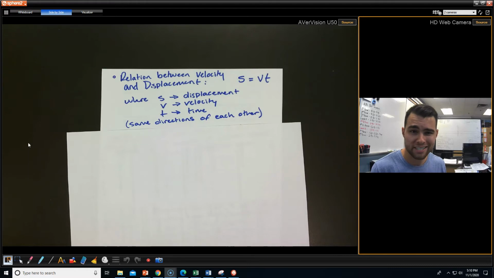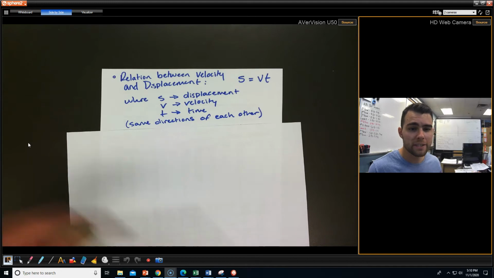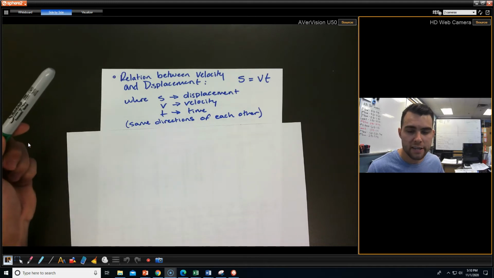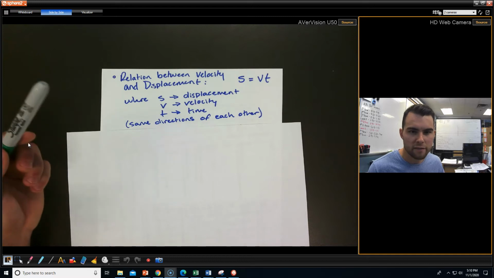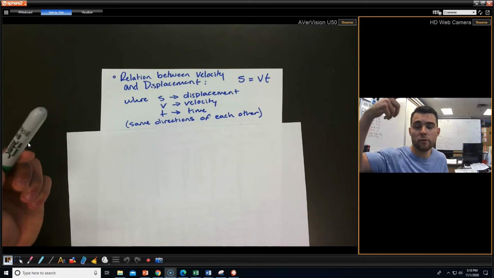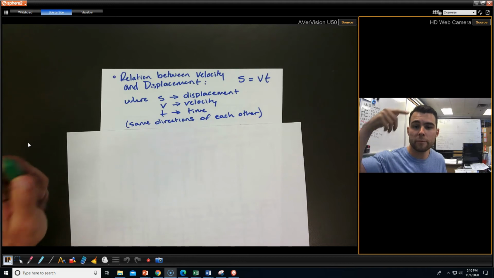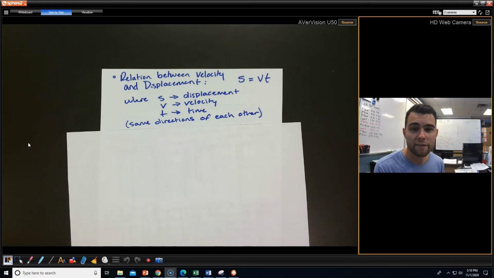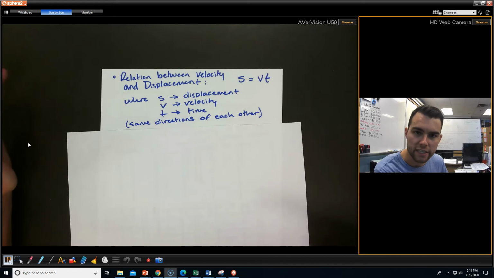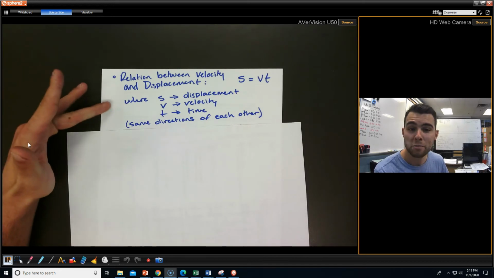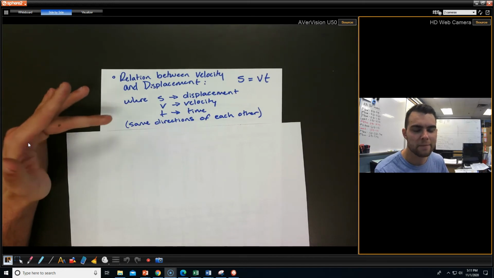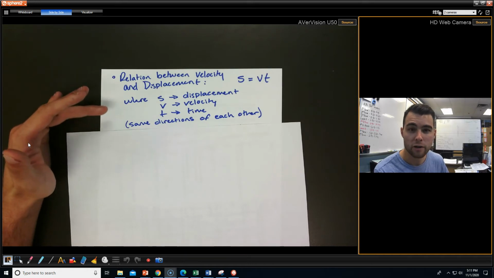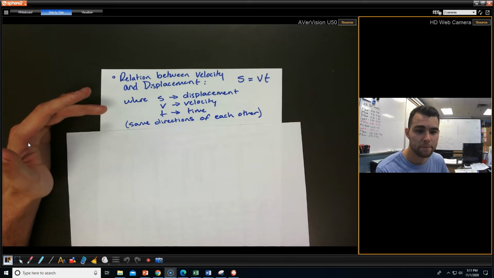I just wanted to show you guys differences between vectors and scalars. And I want to show you one last relationship. This is between velocity and displacement. Like I told you guys, we can find velocity with the total distance traveled, or we can find velocity with the total displacement traveled divided by the total time. But this is another way of finding specifically your total displacement. It's this S equals VT equation. S is your displacement, V is your velocity, and T is your time. So those are the variables we're going to rock with, okay?